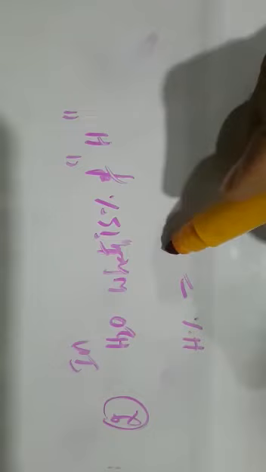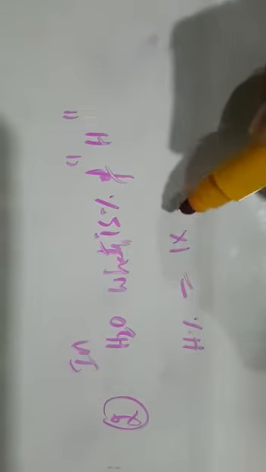Not only in water molecule, in any molecule, how to calculate percentage of a given element? Simplest concept: whatever element percentage you want to calculate in any compound, it is that element's weight by total weight into 100. Suppose you want to calculate hydrogen percentage in water. Hydrogen atomic weight is 1, but 2 hydrogens are there.